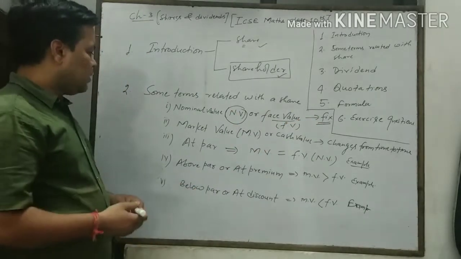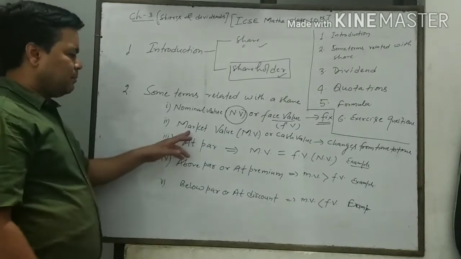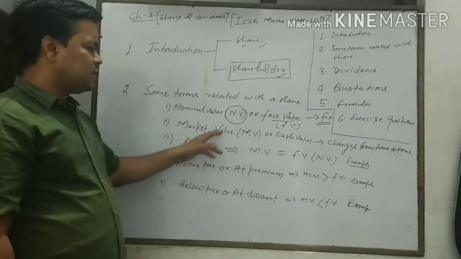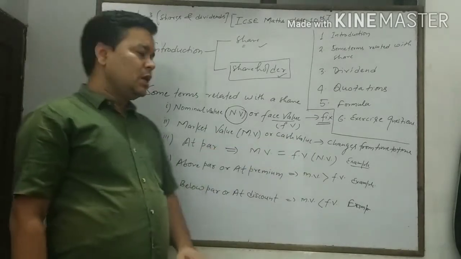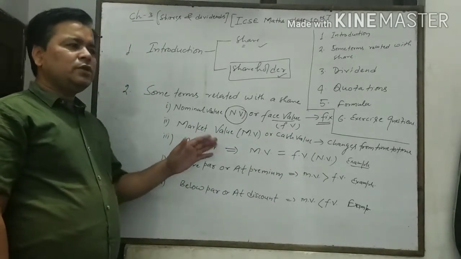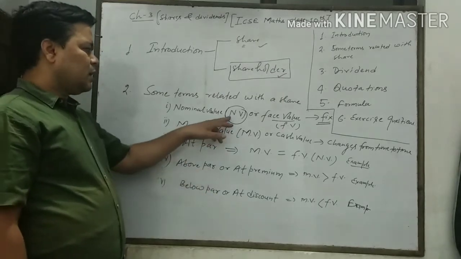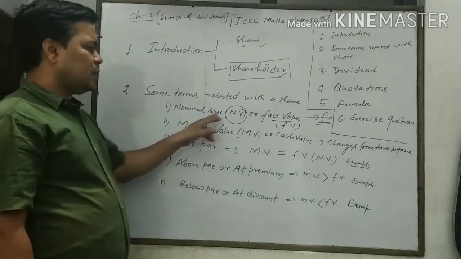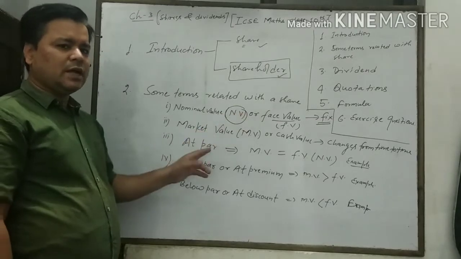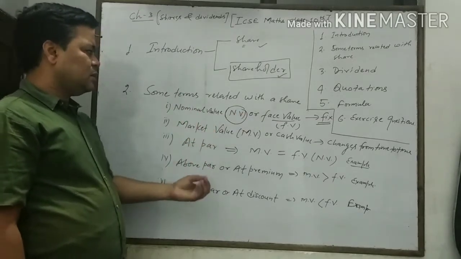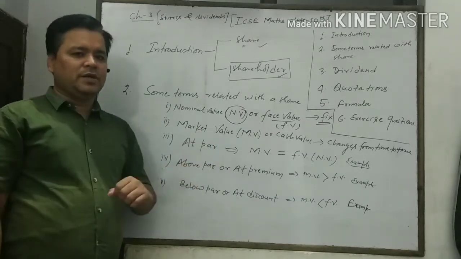Now we will discuss what is the market value. Market value is MV, and it is also known as cash value. Market value is that amount of the share which is not the nominal value. It is based on the performance of the company.